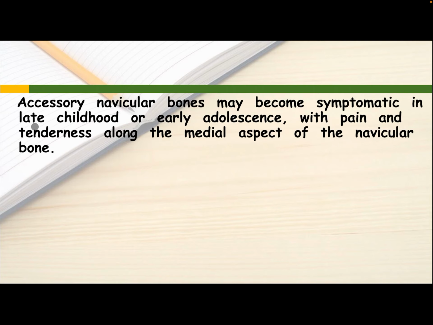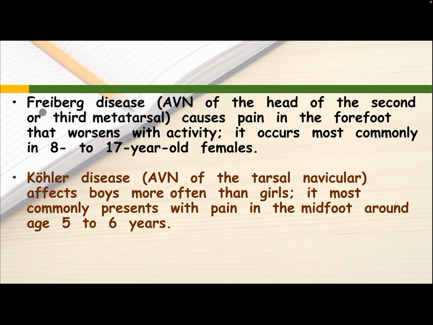Accessory navicular bones may become symptomatic in late childhood or early adolescence, with pain and tenderness along the medial aspect of the navicular bone. Freiberg disease, avascular necrosis of the head of the second or third metatarsal, causes pain in the forefoot that worsens with activity.